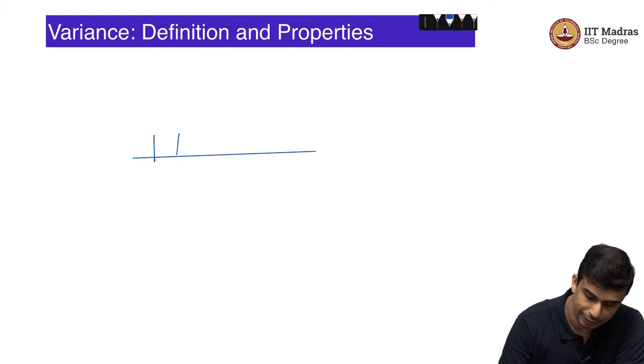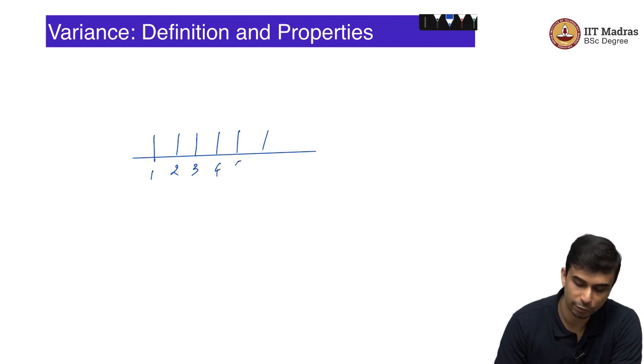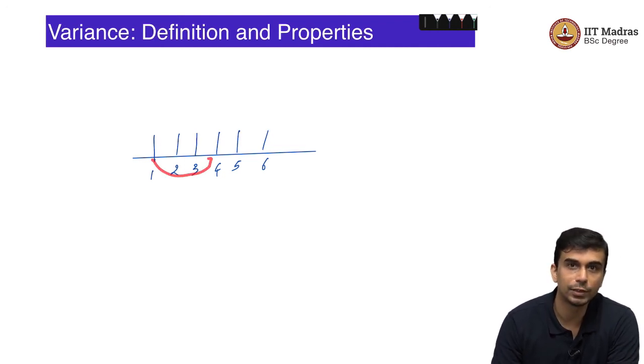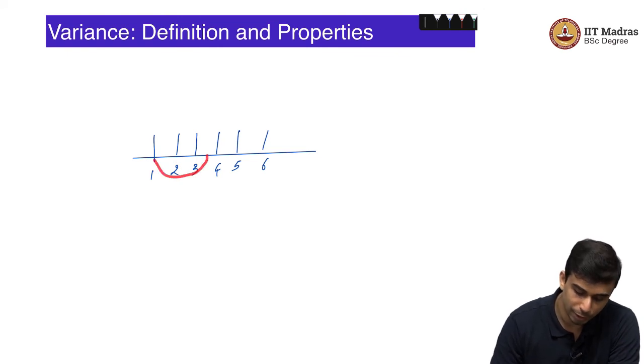In this particular example, what we had was this. This was the probability mass function of the random variable x, 1, 2, 3, 4, 5, 6, right. So, this is 1, 2, 3, 4, 5, 6. This is the probability mass function of the random variable x, which was simply the result of the die throw. X minus Ex the whole squared is 1 minus 3.5 the whole squared plus 2 minus 3.5 the whole squared.